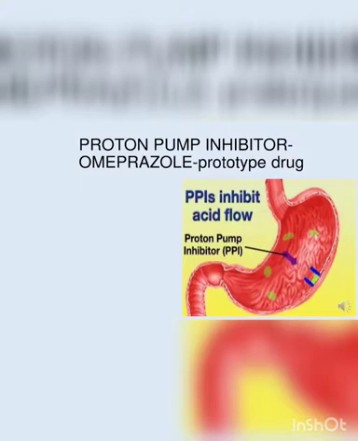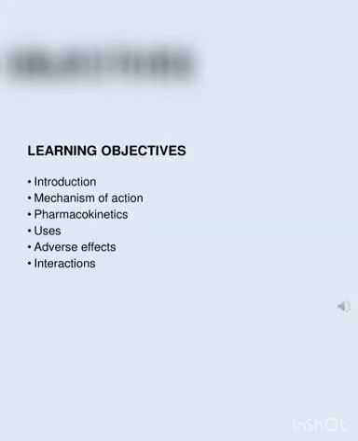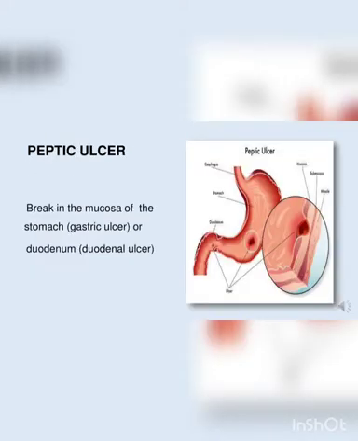Hello friends, today we are going to see about the drugs used for acid peptic disease, the proton pump inhibitors. So we will be discussing what is peptic ulcer, what is the mechanism of action of proton pump inhibitors, uses, adverse effects and the interactions. So what is peptic ulcer?